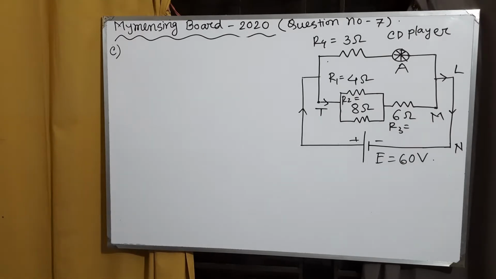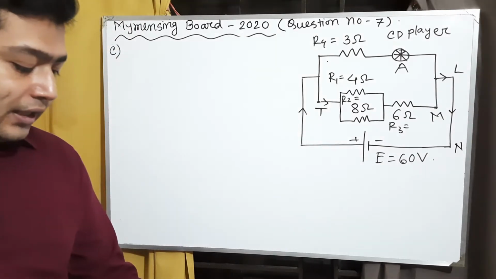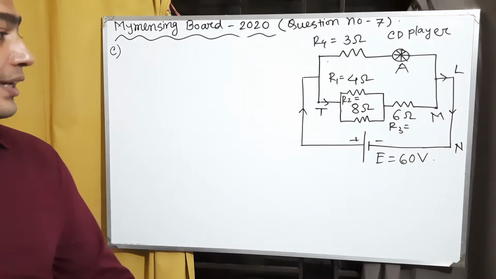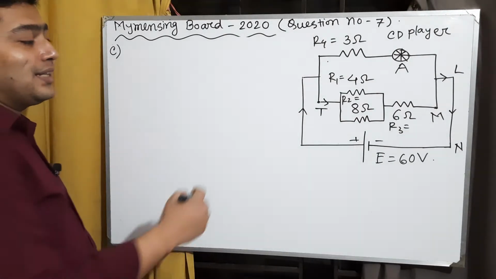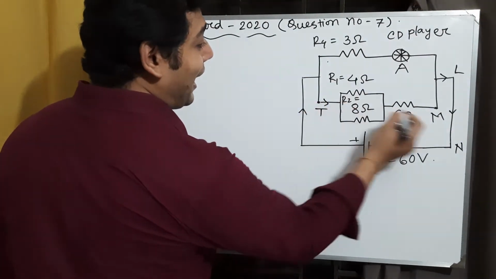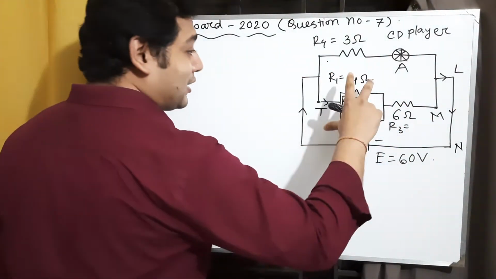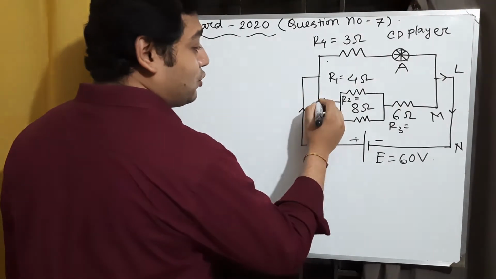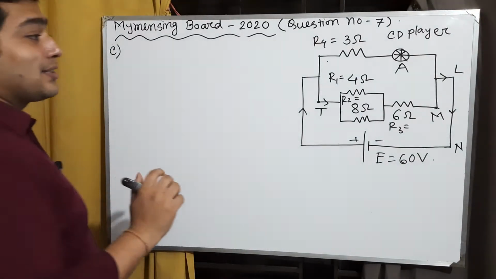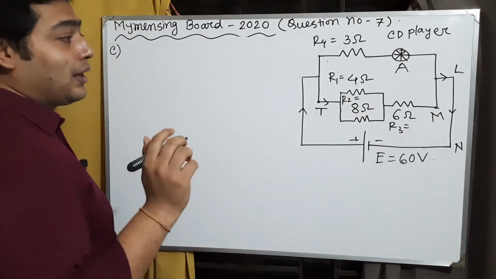Now, question number C is to find out the equivalent resistance of the part between T and M. So at this time, we need to determine the equivalent resistance between this part T and M. Dear boys, now you should focus your concentration between these two points T and M. In this part, we have three resistances. One is 4 ohm, another is 8 ohm, and another is 6 ohm.